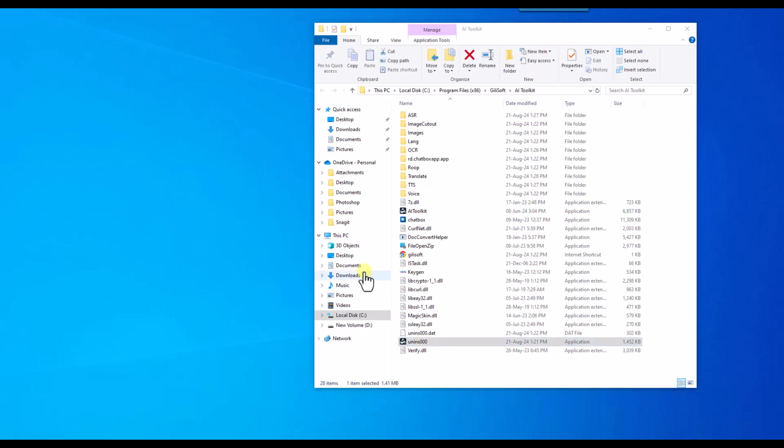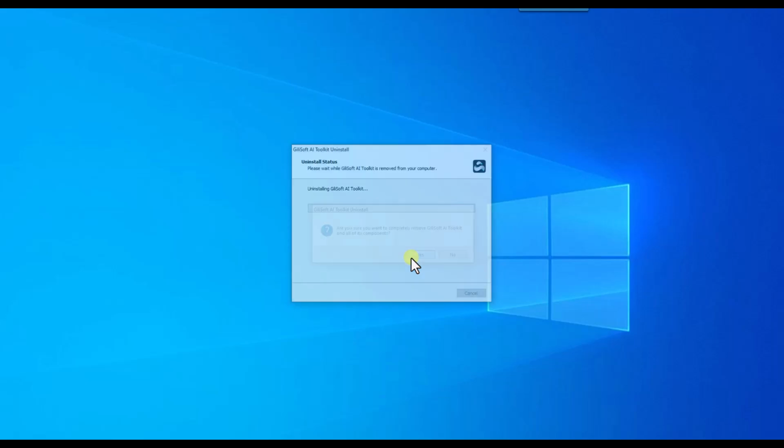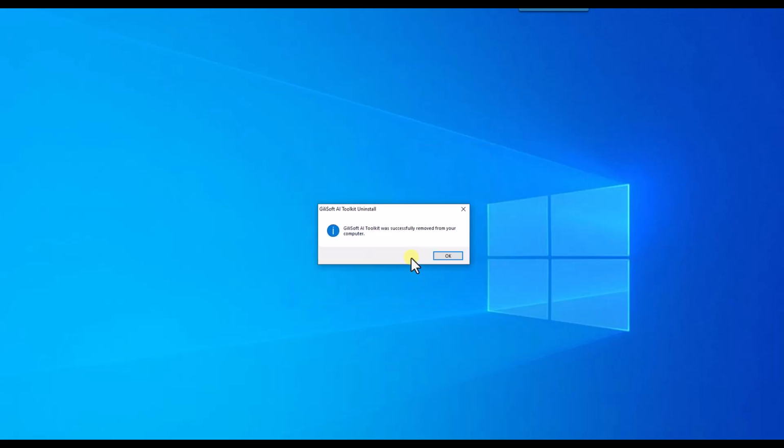Clean uninstall steps will remove all installed software from your machine and any residual files from any previous installations.